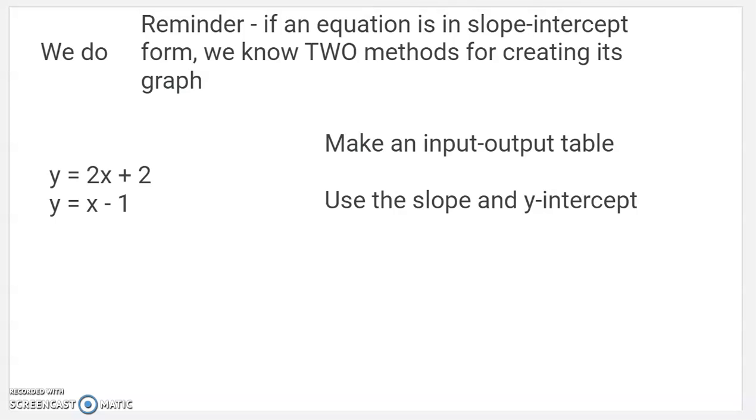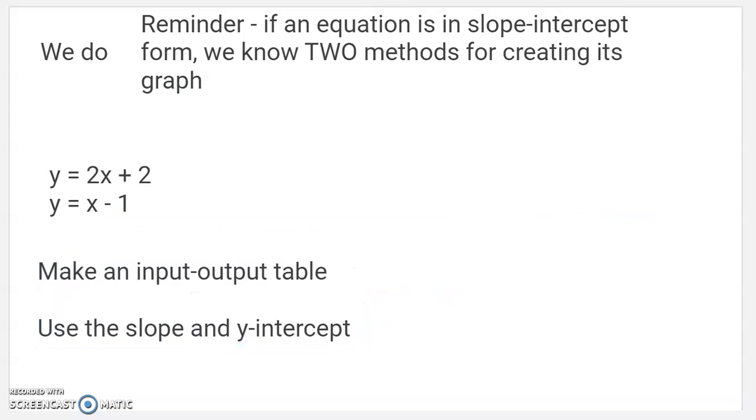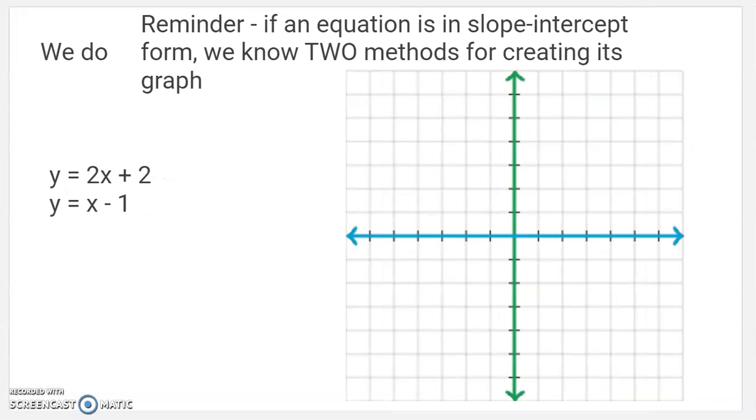And it's important to remember we've got 2 ways to create a graph from the equation. We can make an input-output table, or we can use the slope and the y-intercept. Again, I'll probably do one of each just to help you remember how those work. If you have a preferred method, you can always use the preferred method. So let's do that. Here we go. I think I'll make an XY table for this one. So I'm going to do that one first.